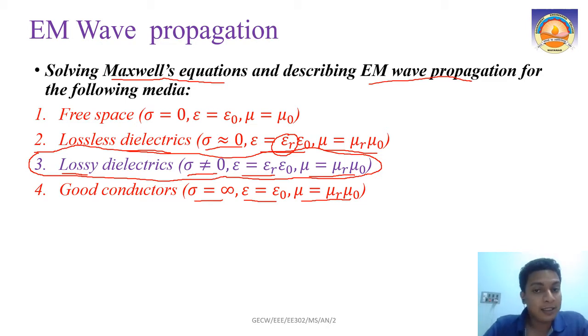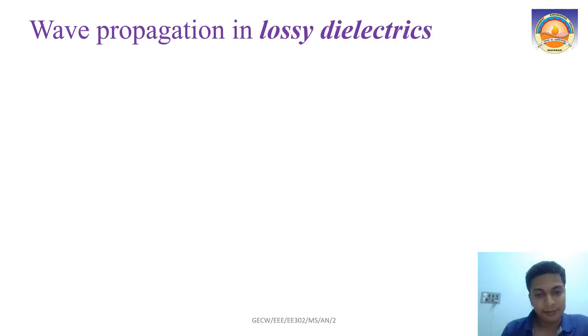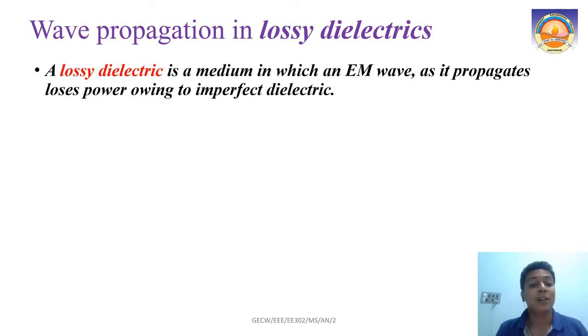In this class we will be solving Maxwell's equations particularly for the lossy dielectric, which has a finite conductivity, some relative permeability as well as relative permittivity attached to it. So that is our general case. Afterwards, we will see how electromagnetic waves propagate in other media as well. So let us start with wave propagation in lossy dielectric. So what is a lossy dielectric?